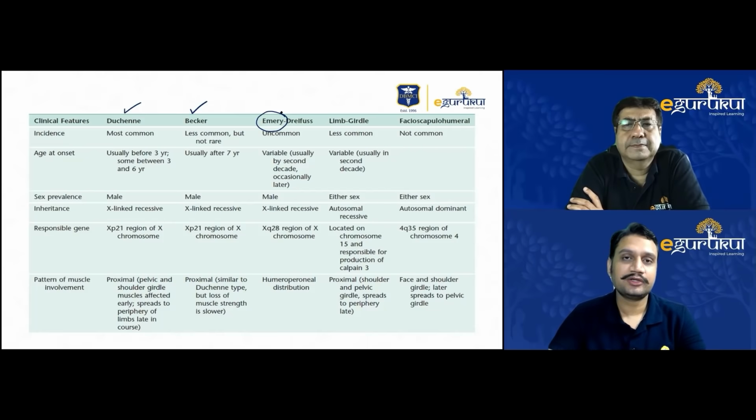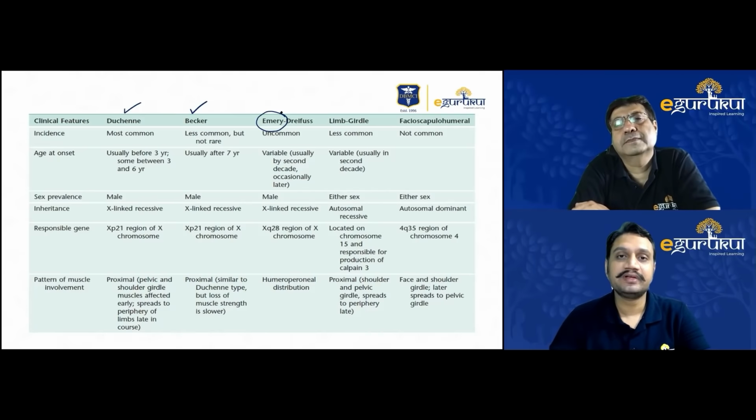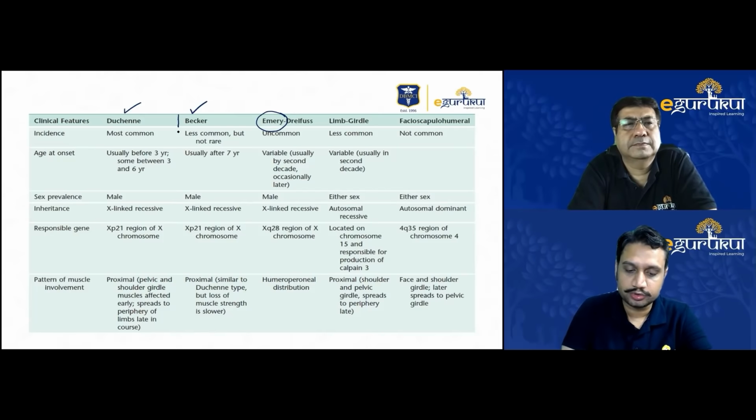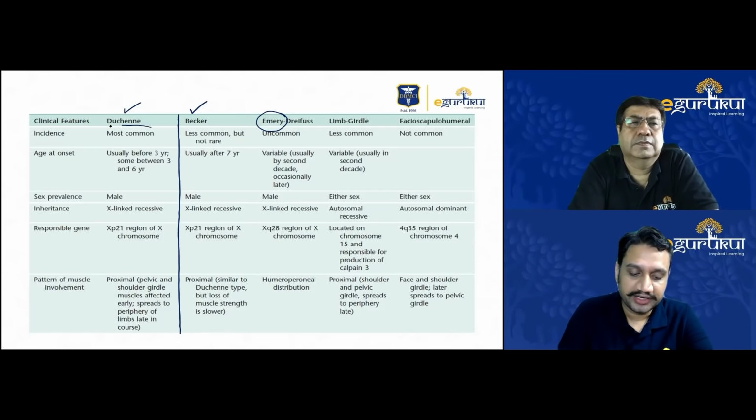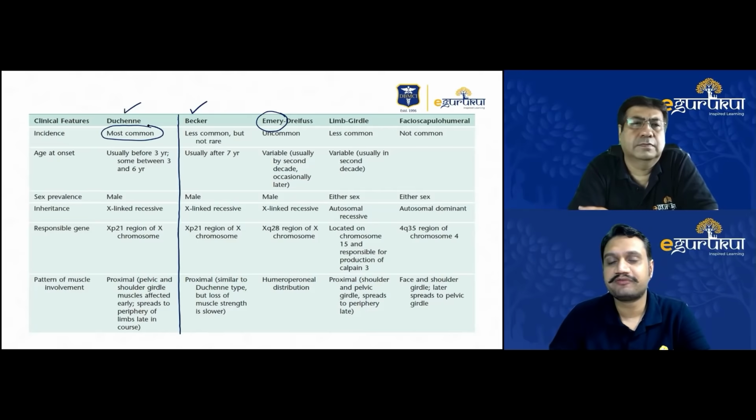Sir, you have already told us that DMD is more common compared to Becker's, and we have already discussed how to clinically differentiate between these two. But I want to put certain differences between these two muscular dystrophies through this table. One common thing is that both have the dystrophin defect. But as you mentioned, Duchenne is more common than Becker's, so my first diagnosis will always be Duchenne as compared to Becker.